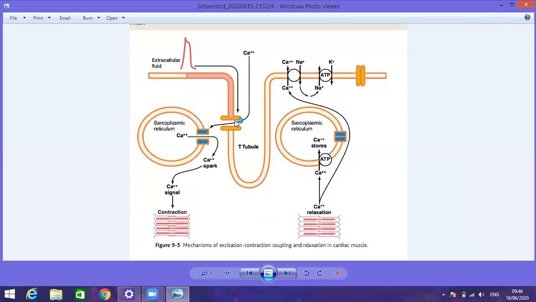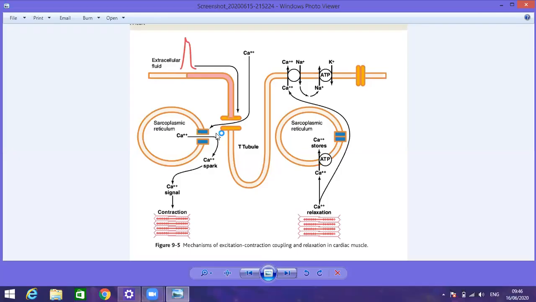So the action potential spreads, the voltage gated calcium channels open, and calcium ion is transferred from the extracellular fluid through the transverse tubule into the sarcoplasm. So here the main role is played by this transfer.